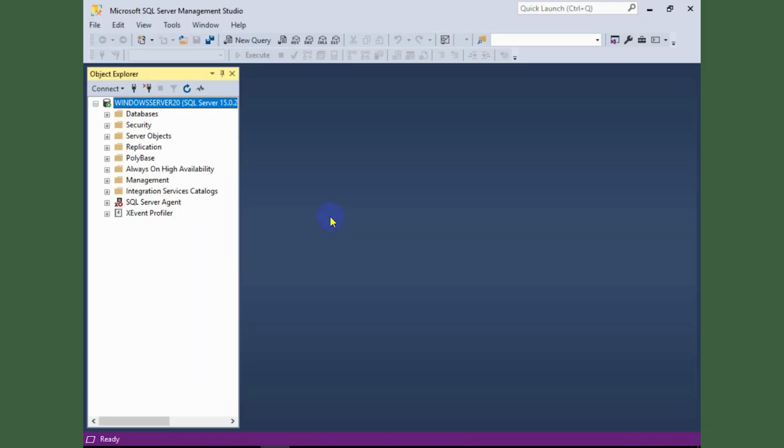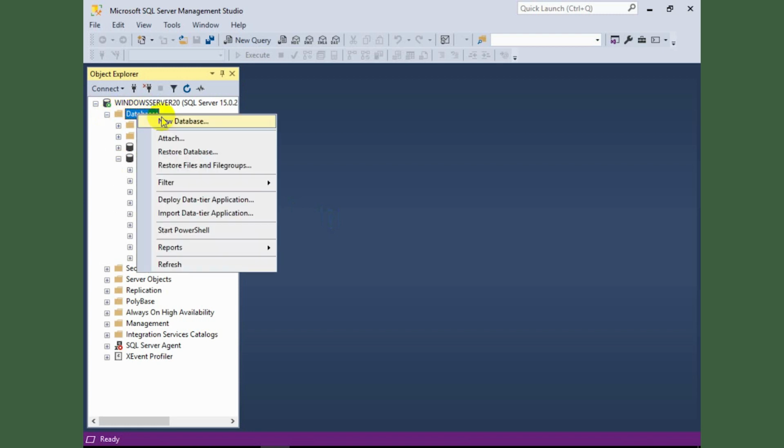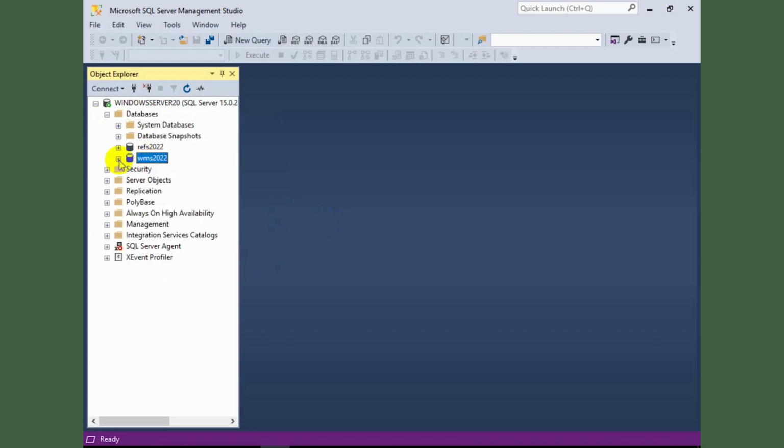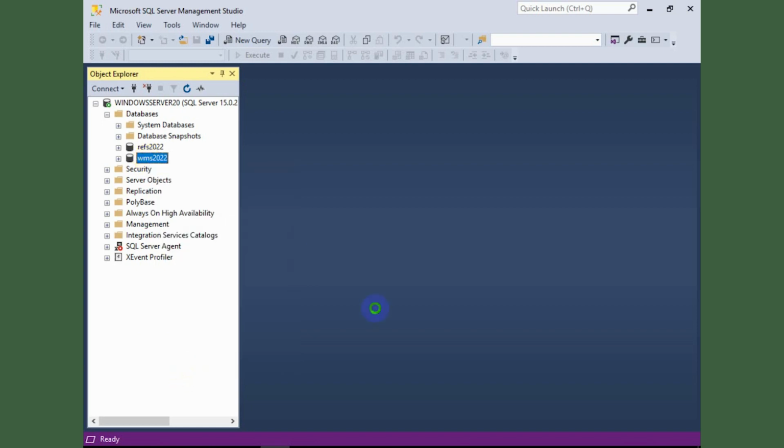Once I have that open and I've connected to the database, the first step is to create the database. So click on the database, expand the database, right click and click on new database. In my case, I've already created a database for WMS 2022. So let me quickly open the properties of it and show you what options I've chosen. You can follow the same to create yours.